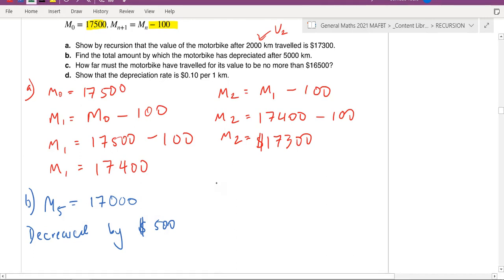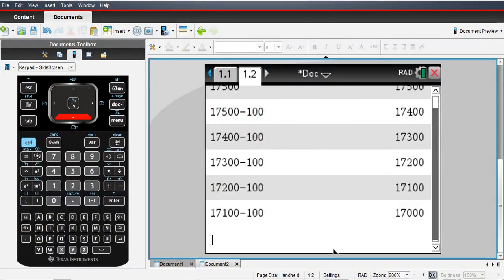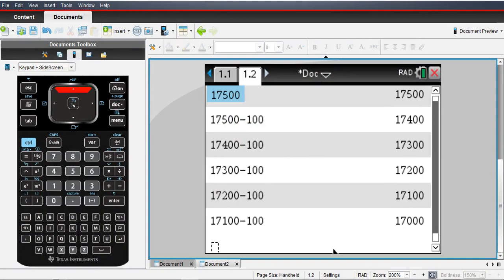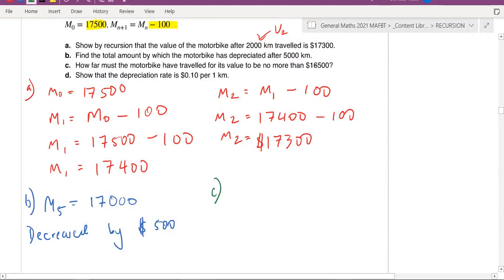Okay, part C. How far must the motorbike travel for its value to be no more than 16,500? So it has to be no more than that. Okay. So I don't have to repeat this, but remember that's term 1, 2, 3, 4, 5. Now we're asking here, when it says no more than 16,500, it has to be below 16,500. Okay, so below.